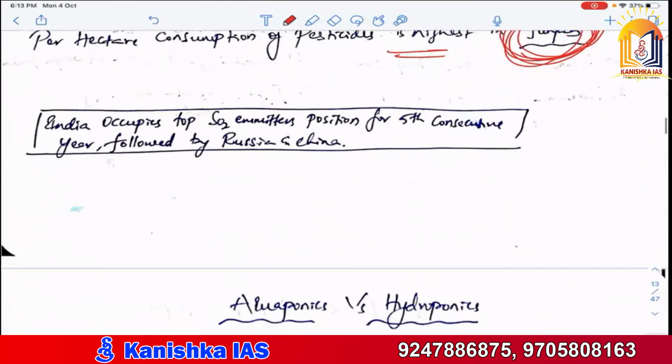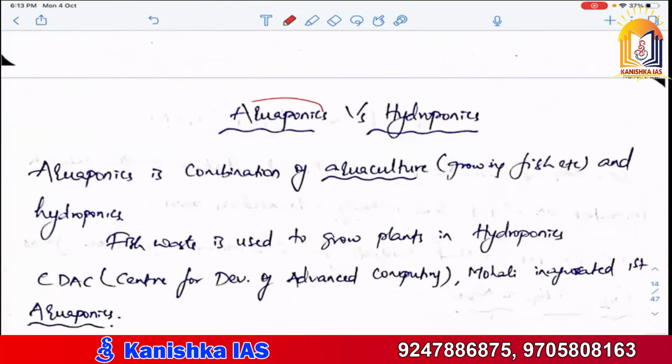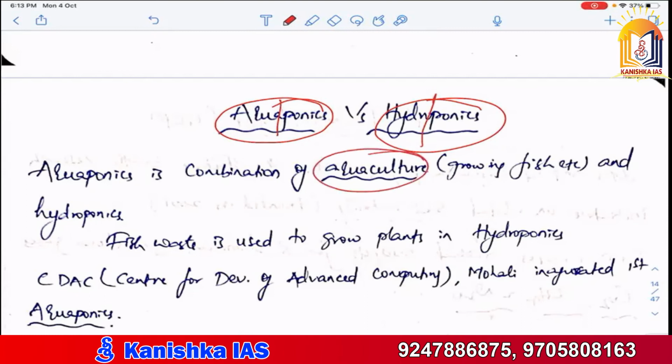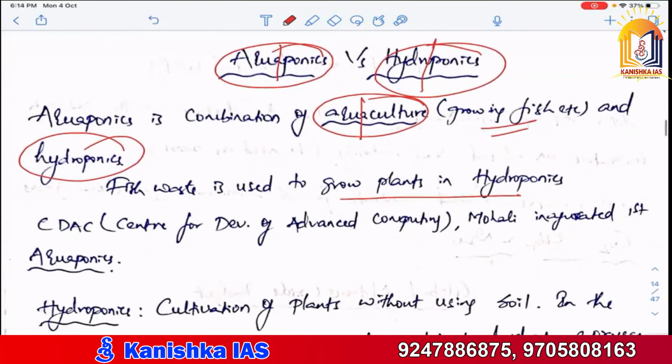Then there is a difference between aquaponics and hydroponics. Both look similar. Aqua is water, hydro is also water. But aquaponics is a combination of aquaculture plus hydroponics. Aquaculture means growing fish. In aquaponics, the waste from the fish is used to grow the plants in hydroponics.